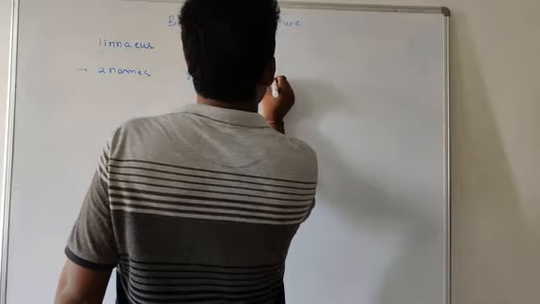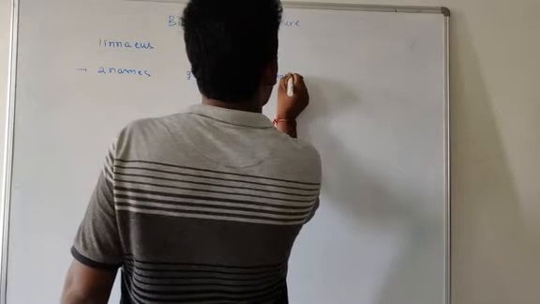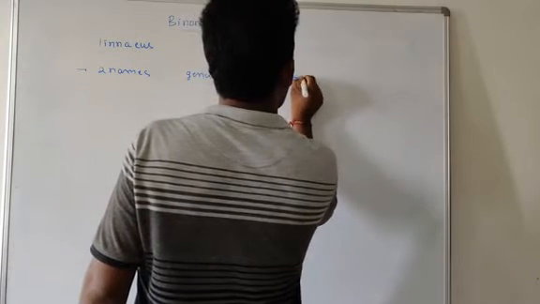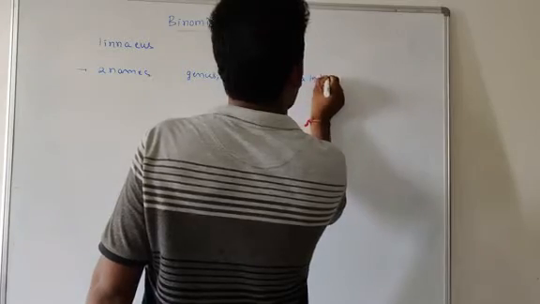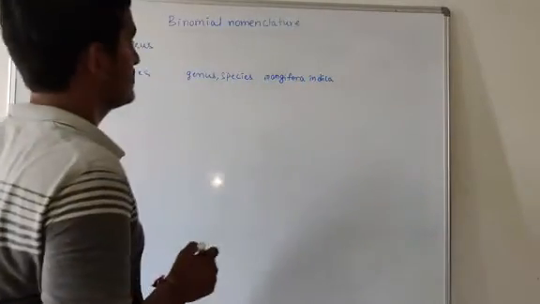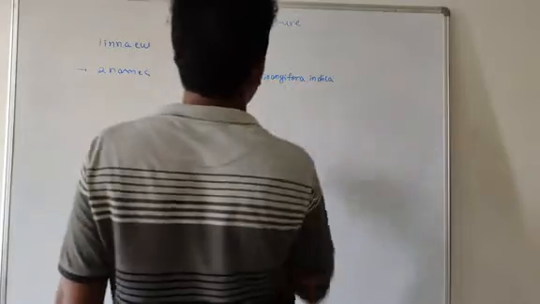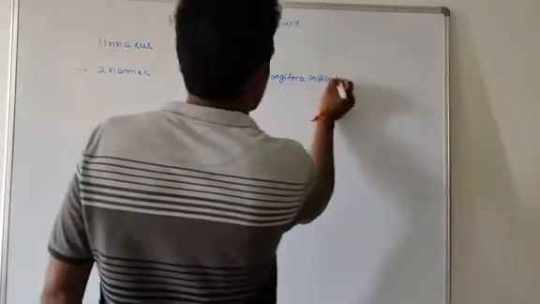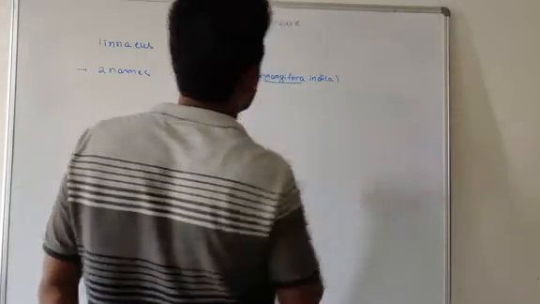Take one example: Mangifera indica, the scientific name for mango. Here the first one is the genus name, and the next one is the species name.